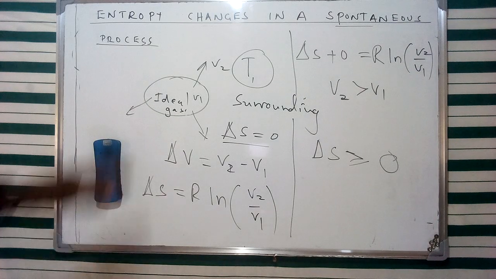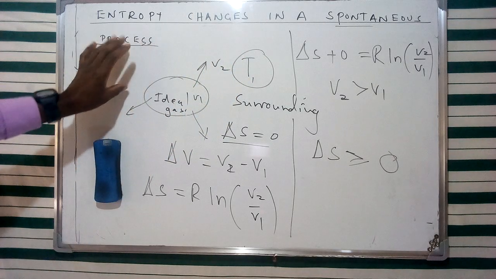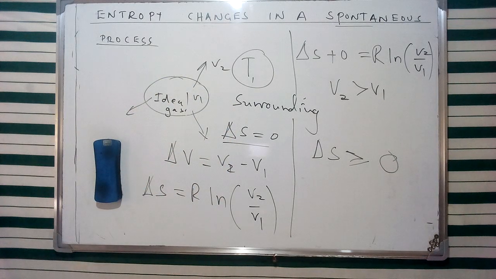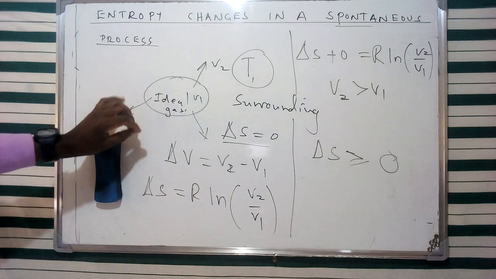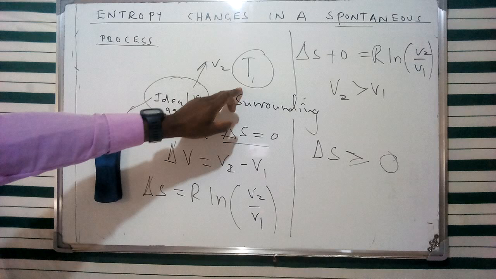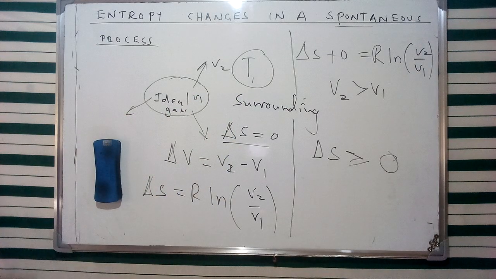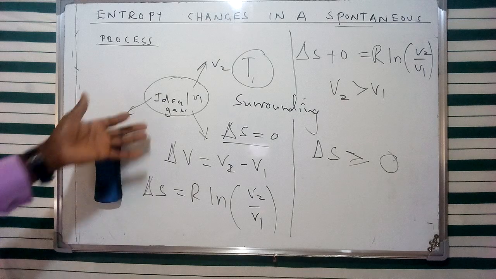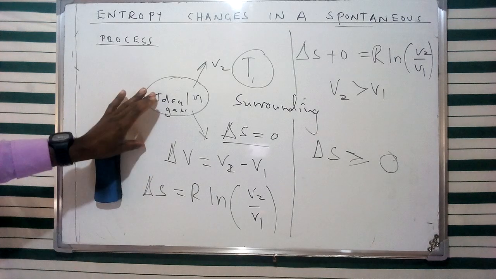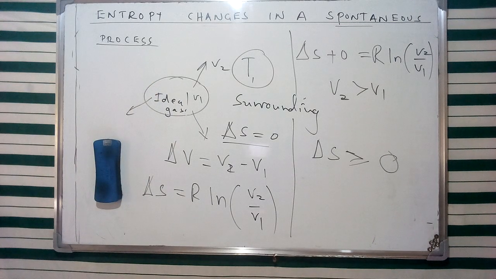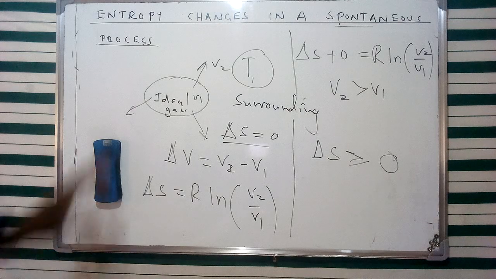So in summary form, I've said that the entropy changes in a spontaneous process can be considered using this specific system and the surroundings, whereby the gas is expanding into the vacuum of a space at a constant temperature T1. From the kinetic molecular theory, this ideal gas experiences no forces of attraction between molecules. Therefore, we consider that there's not going to be any heat taken in or out of this particular process, as I've mentioned.